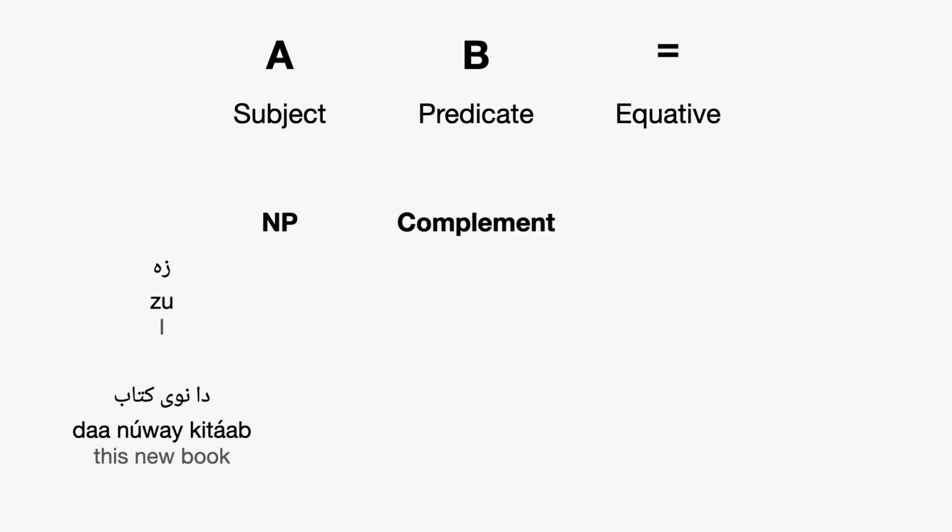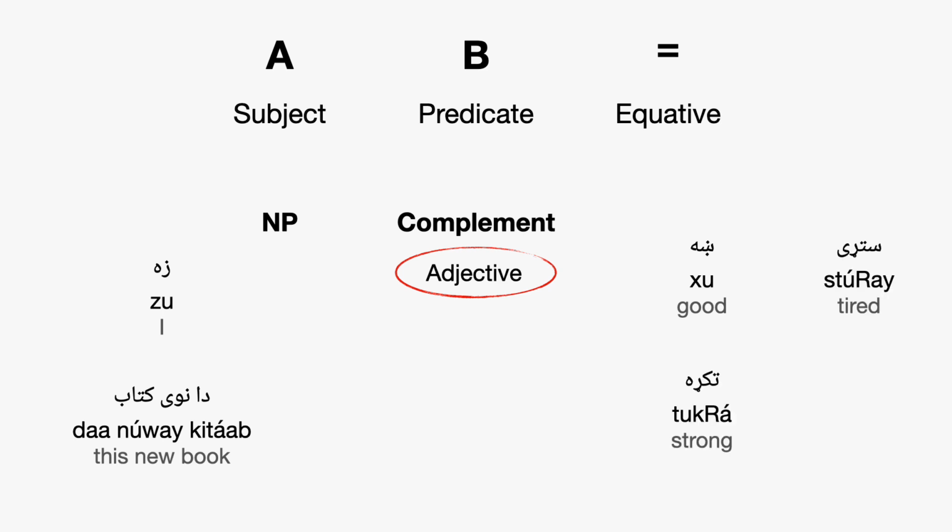And then our predicate so far has been a complement. And what is a complement? Well, it can be an adjective. So, for instance, we could use an adjective like kha, or stere, or takra, or khoshala, meaning strong, well, able. Those bottom two, takra and khoshala, they don't inflect. You don't have to worry about that. But the top two, they will inflect. So they have to change to agree with whatever the noun is. So I can say, da newe kitab khade, then kha is agreeing with da newe kitab.